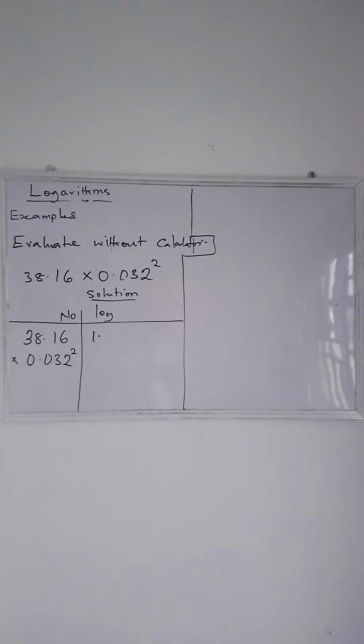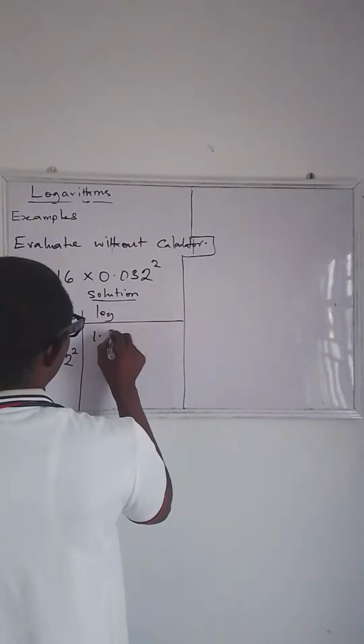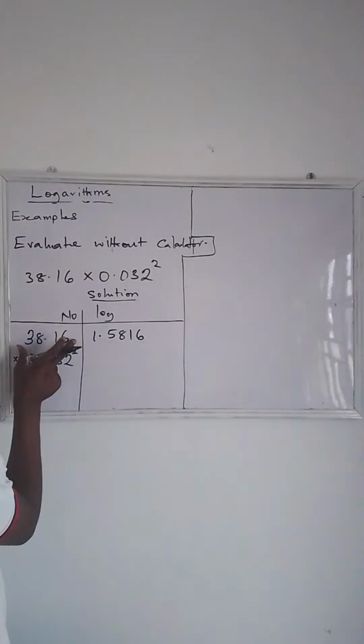This is very good. Now we have 5816. That is what I have in my own 4-figure table. So that is the logarithm of this.